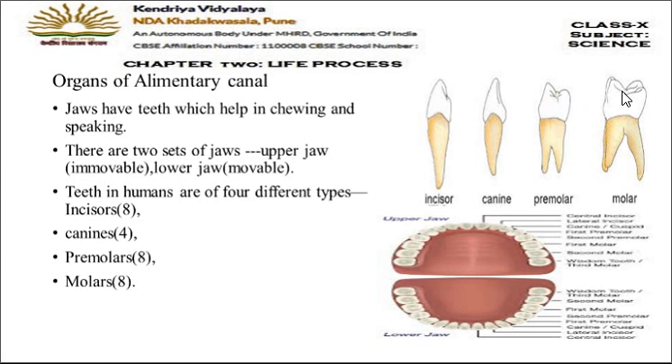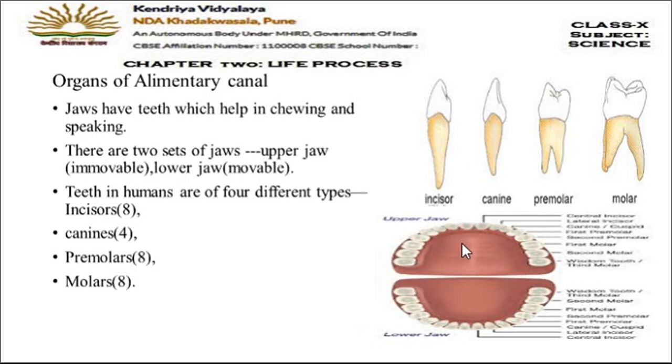And if you see the structure of molars also, they have more open area, more open space here on the upper side, so that the food can be grinded easily. And henceforth, premolars and molars are together called the grinding teeth. The number of premolars is 8 and the number of molars is also 8. That means 4 in the upper jaw and 4 in the lower jaw.